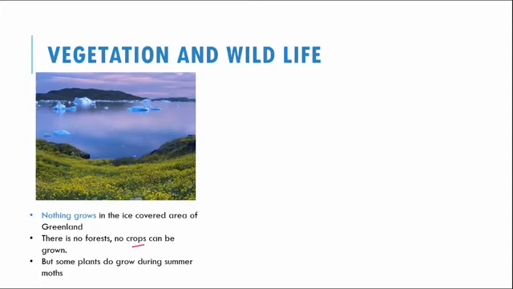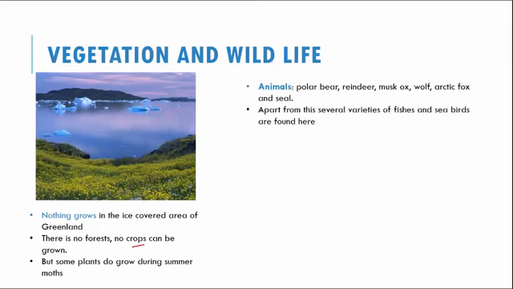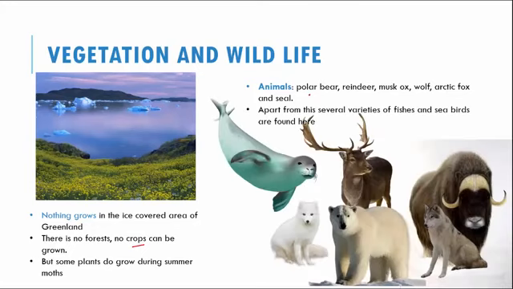So, this is a picture of summer. You can see there is ice floating and there is some grass cover on the land. But when you see animals, the animals that survive here are only those animals that can withstand extreme cold climatic conditions. For that, the examples that we have are polar bear, reindeer, musk ox, wolf, Arctic fox, and seal.